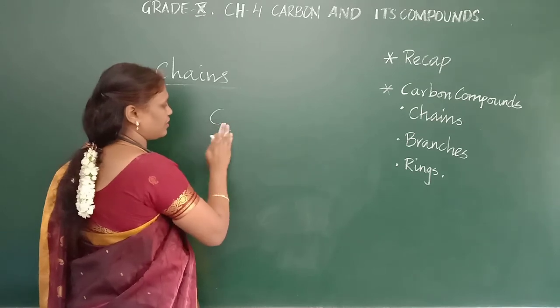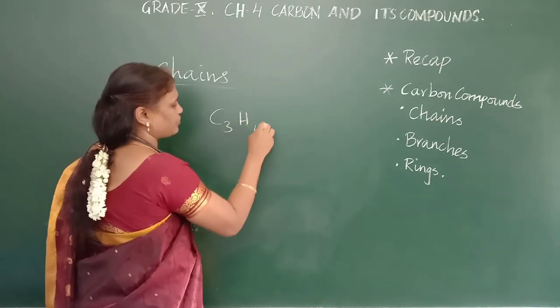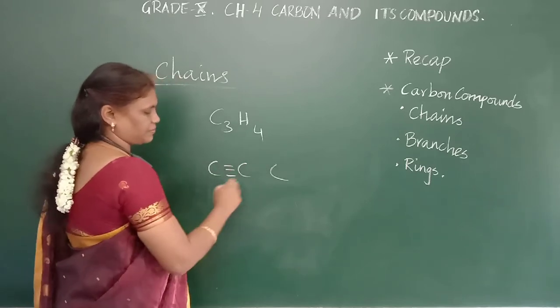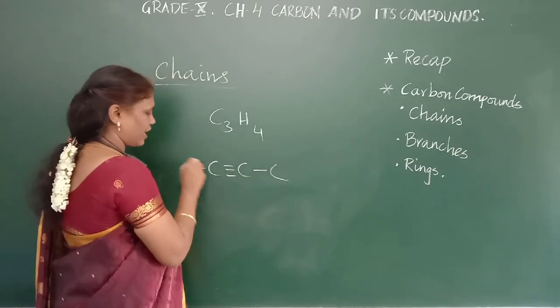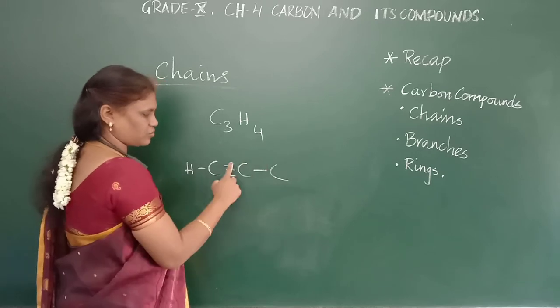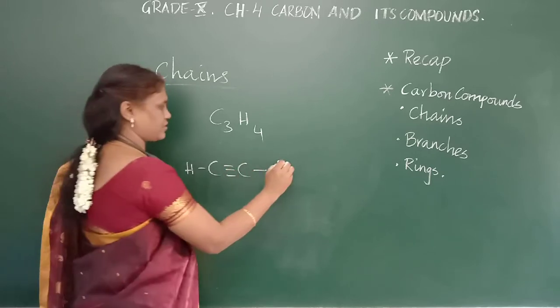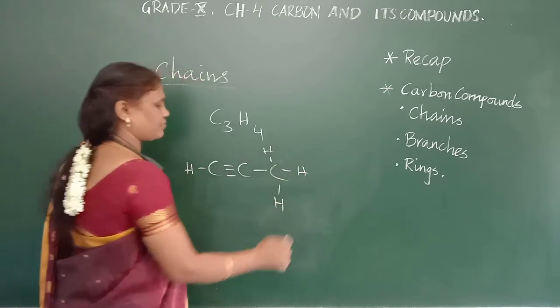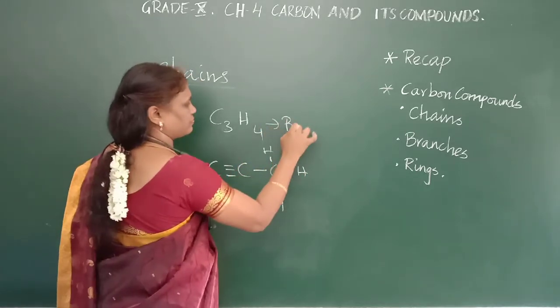So C3H4. So 1, 2, 3. We will have only 1 triple bond. 1 here. So it will have 1 hydrogen here, no hydrogen because 1, 2, 3, 4. So the remaining will be here 1, 2 and 3. This is propyne.